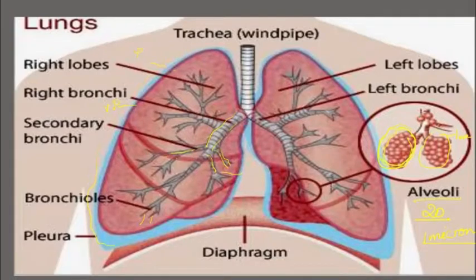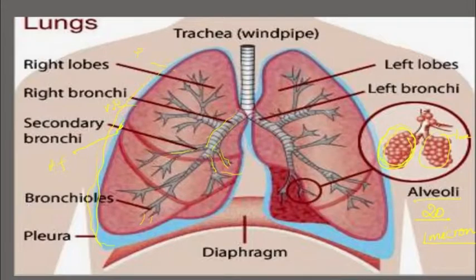Visceral means important. There is a space in between the outer pleura membrane and the inner pleura membrane, that is called the pleural space. This pleural space is filled with a fluid called pleural fluid. This pleural fluid is really helpful for preventing the lungs from getting dry, and it prevents friction. It provides nourishment, and it acts as a shock absorber also.